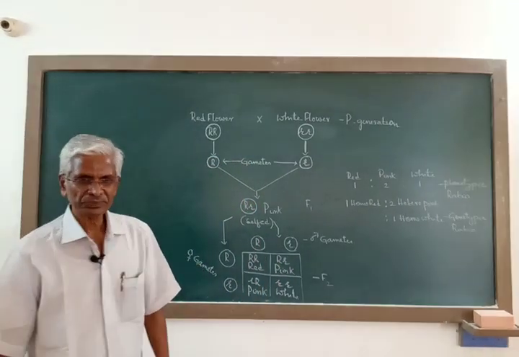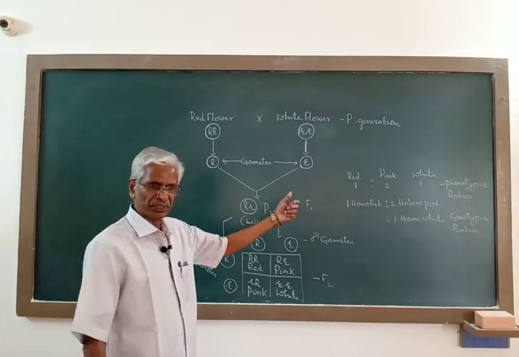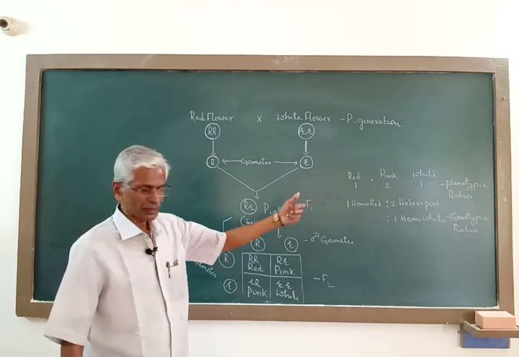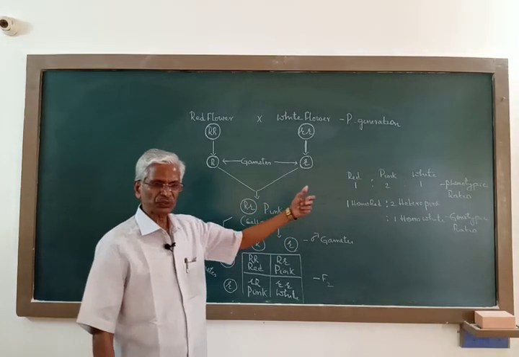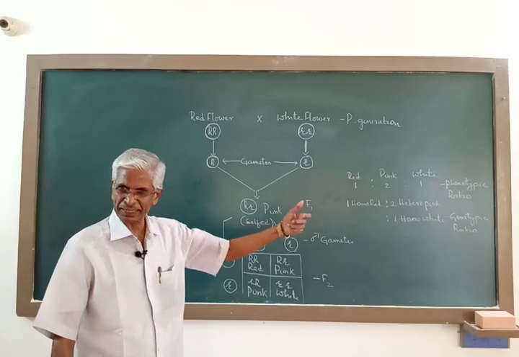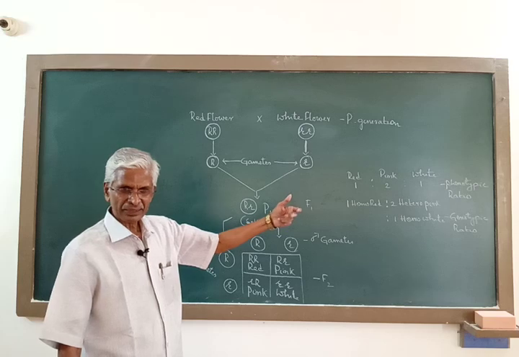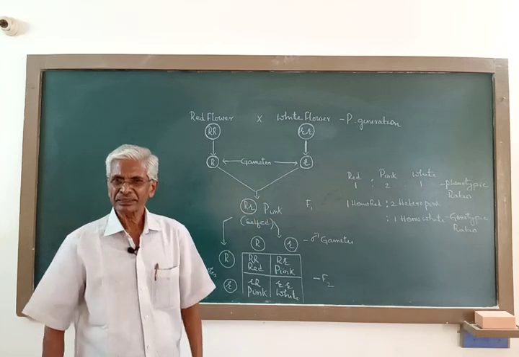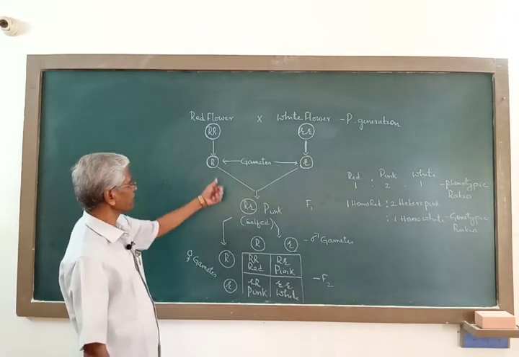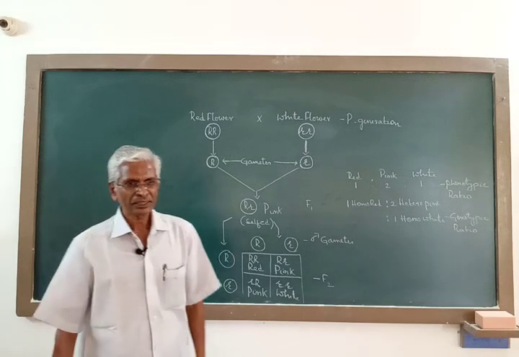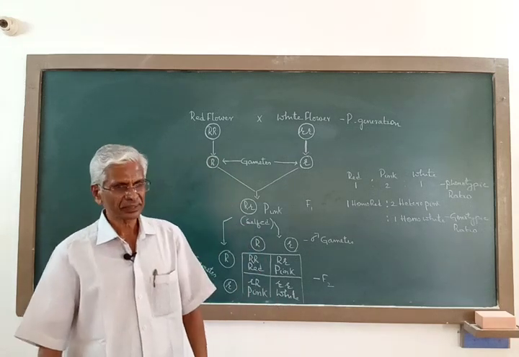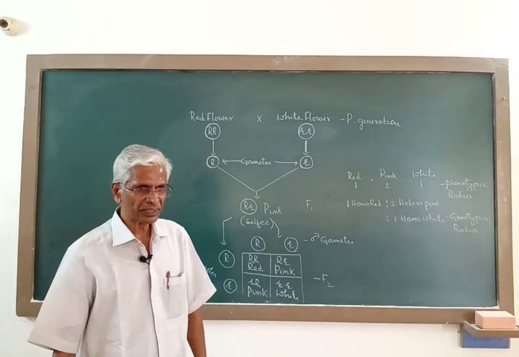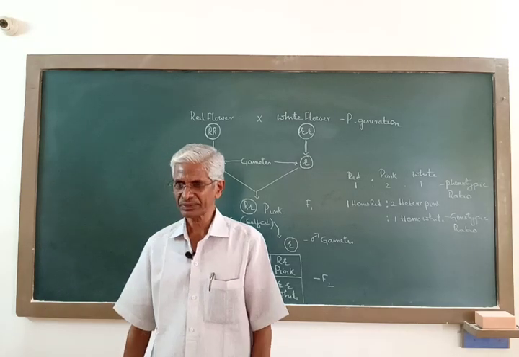What we have to notice here is, whenever in a monohybrid ratio both the phenotypic ratio and genotypic ratio are the same, 1:2:1, then the inheritance of that trait is said to be incomplete inheritance or blending inheritance. The relationship between this pair of factors is said to be incomplete dominance or partial dominance.